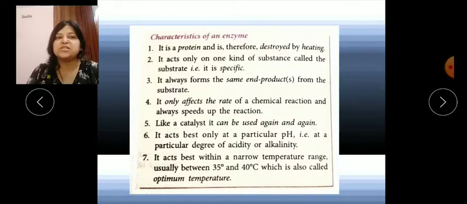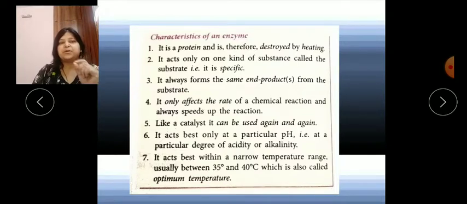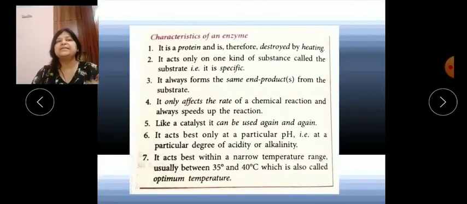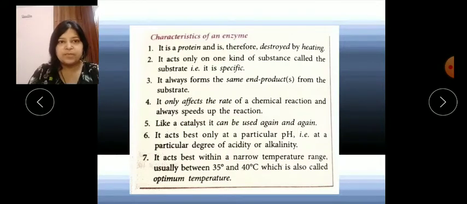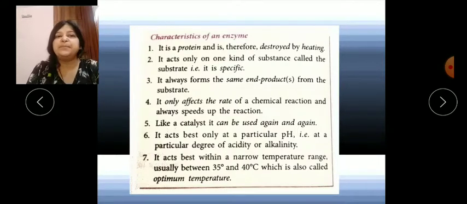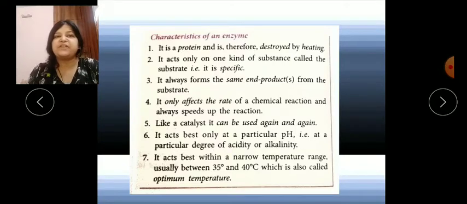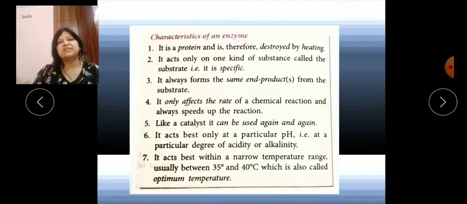Now, the sixth point: it acts best only at a particular pH. For example, based on acidity and alkalinity, they need a particular pH. Then the last point is that it acts best within a narrow temperature range. So the temperature should always be the optimum temperature, otherwise their rate of reaction, or their action upon the substrate, will be affected. So remember, they need a particular pH and a proper temperature. The temperature range is between 35 and 40 degrees Celsius, above which they will not be able to work.